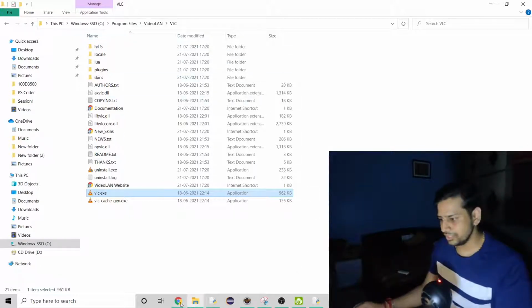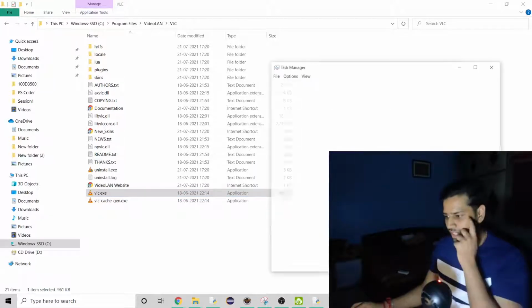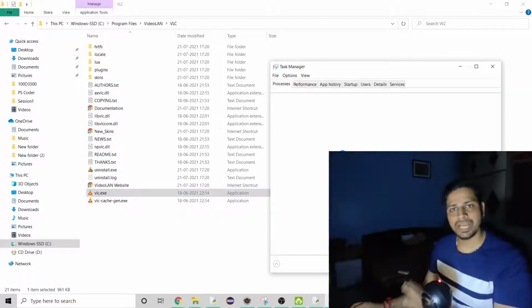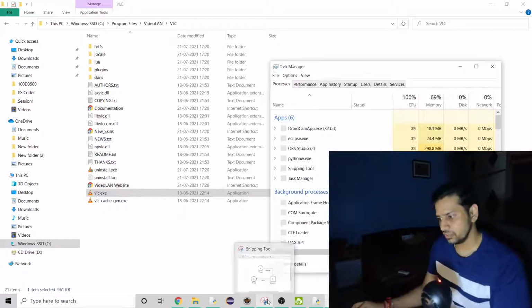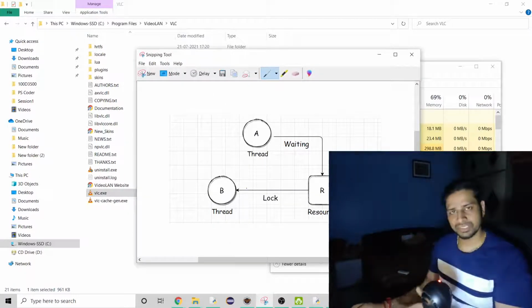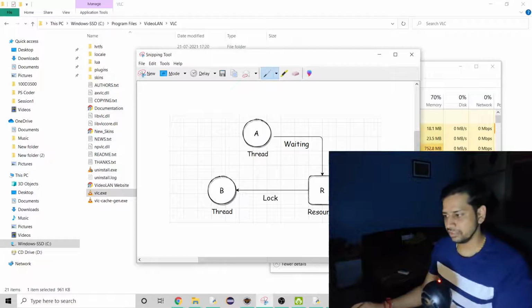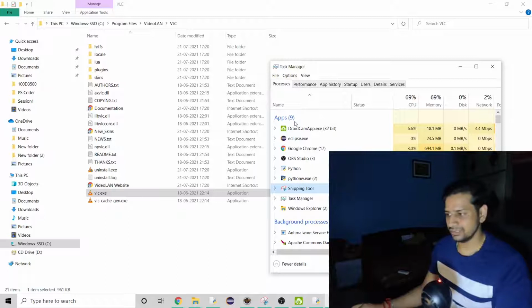Another solution is, if you don't want to do that, you just open your task manager, and you can see the applications open right now. You just have to open those applications which you have to find the location for. I'm just taking an example of snipping tool here. I was doing something, so that's why there's a kind of a flowchart. And this snipping tool is what you see in this apps tab, you can say.